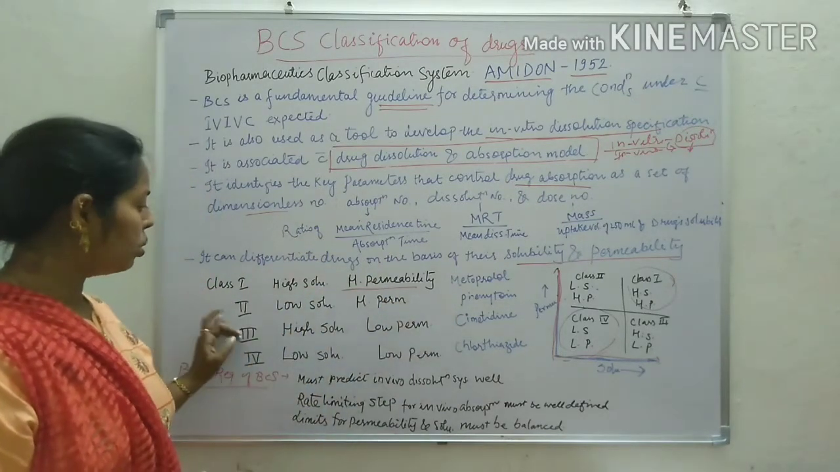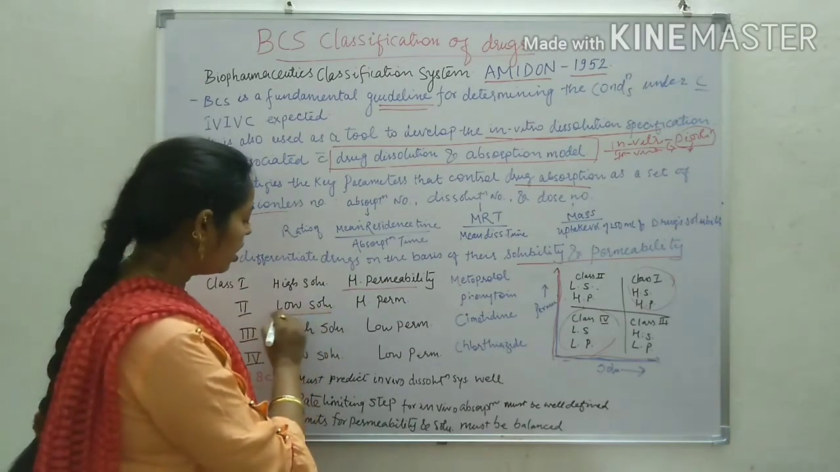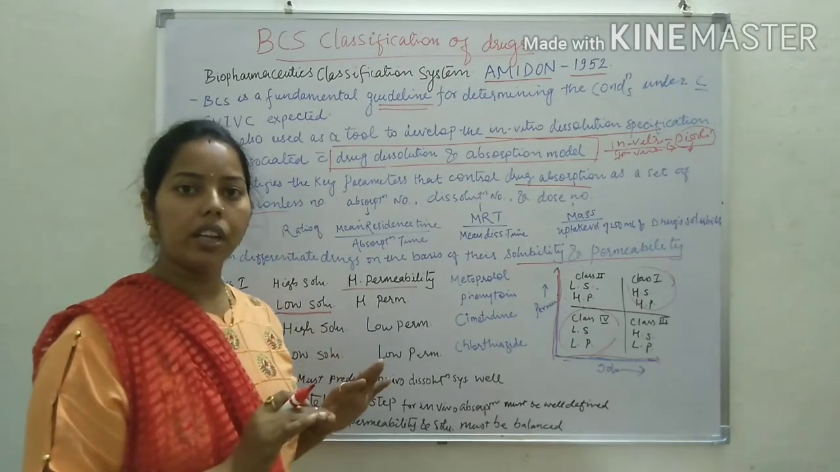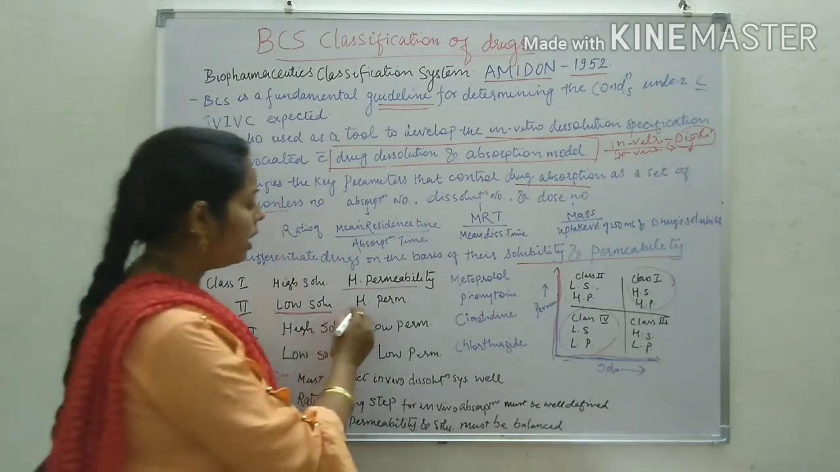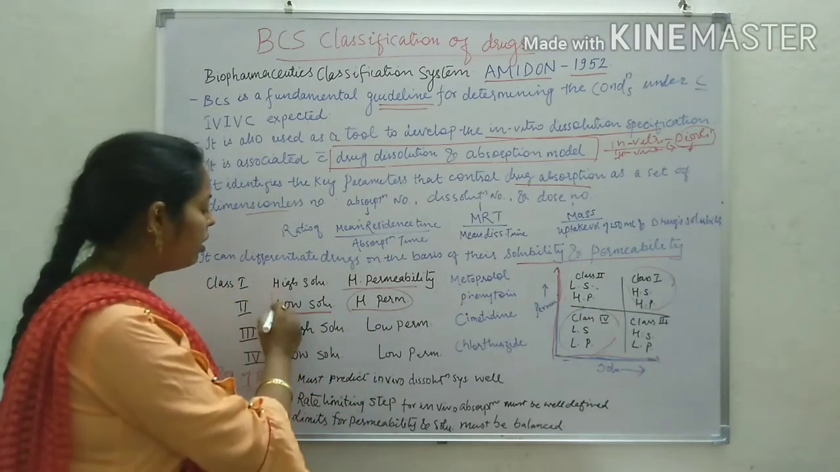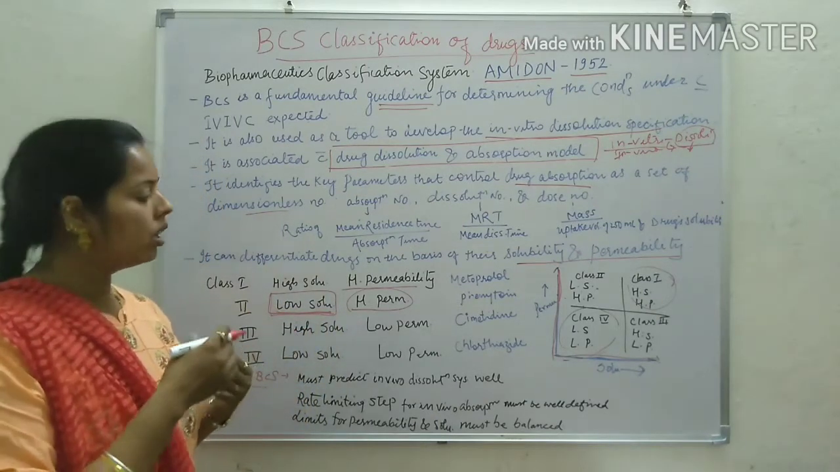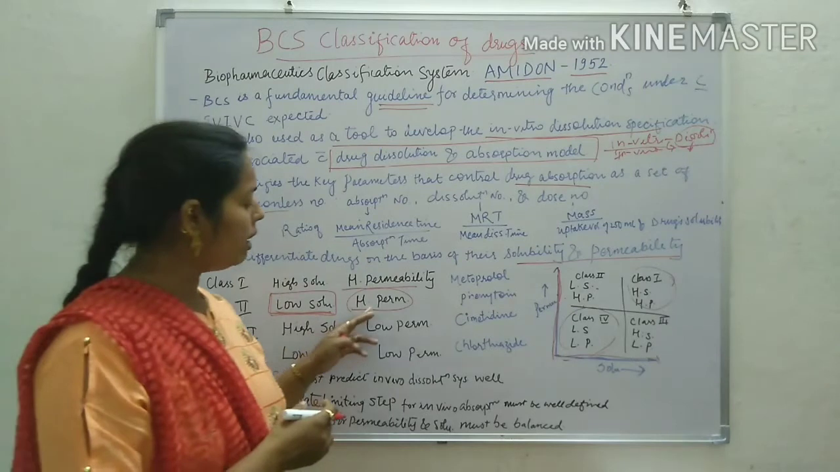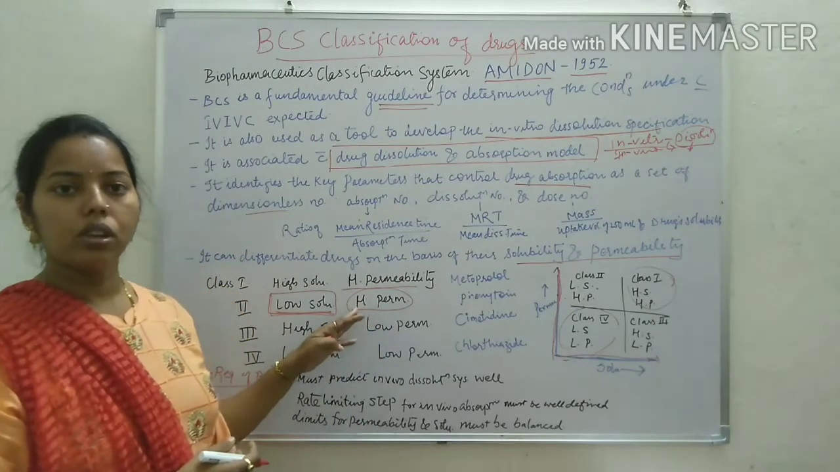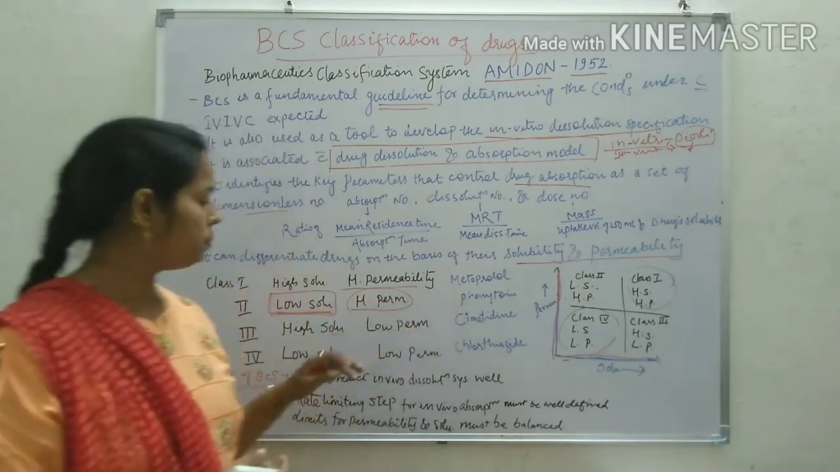Now class number 2, low solubility. It means the drug is dissolving less in quantity, but the permeability is high. It means whatever amount of drug is getting dissolved would be easily and quickly permeable through the intestine. So the loss of drug is less in this case.